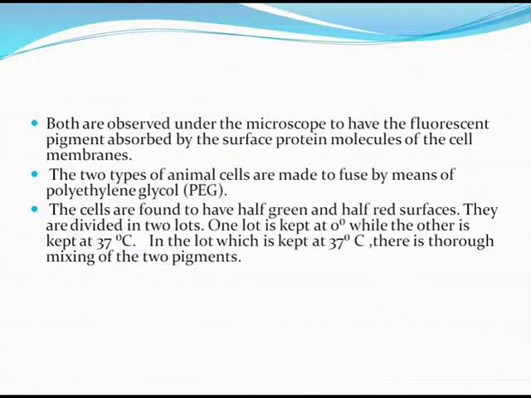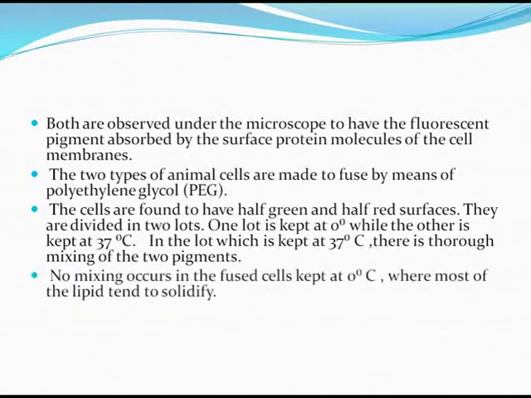They are divided in two lots. One lot is kept at 0 degrees while the other is kept at 37 degrees. In the lot kept at 37 degrees, there is thorough mixing of the two pigments. No mixing occurs in the fused cells kept at 0 degrees centigrade, where most of the lipid tends to solidify.